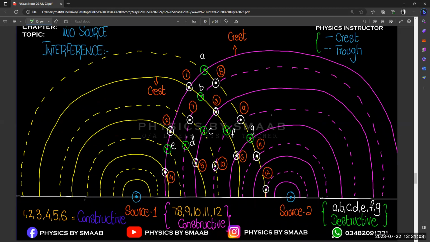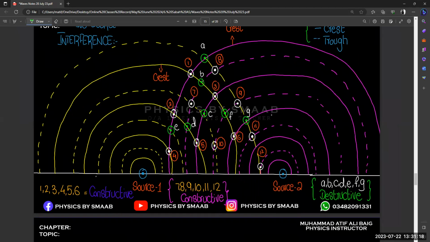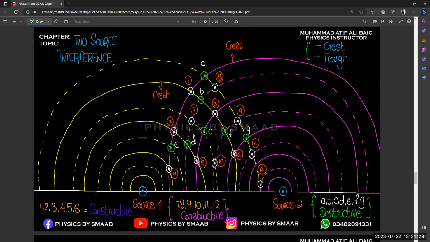Simple. In the previous class, we only discussed this in theoretical form. Today we are talking about the graphical representation. So this is the wave pattern to identify the crest and trough from the diagram.